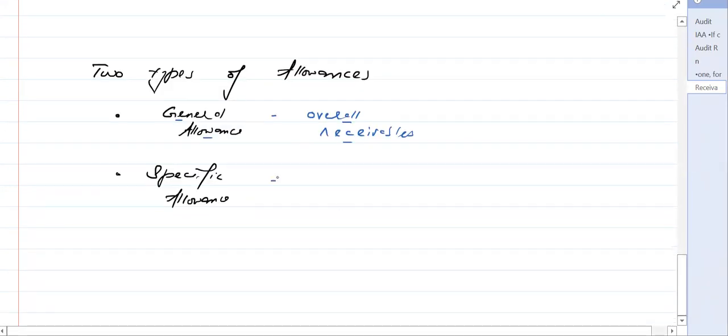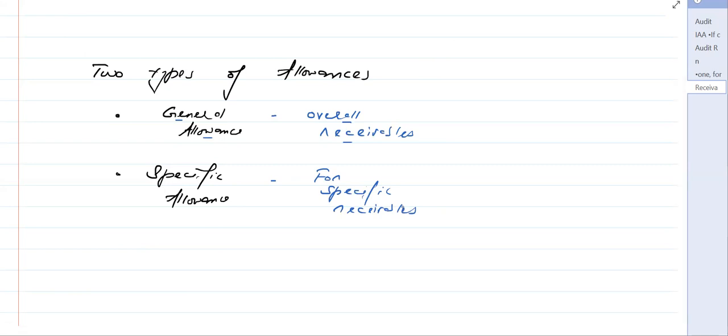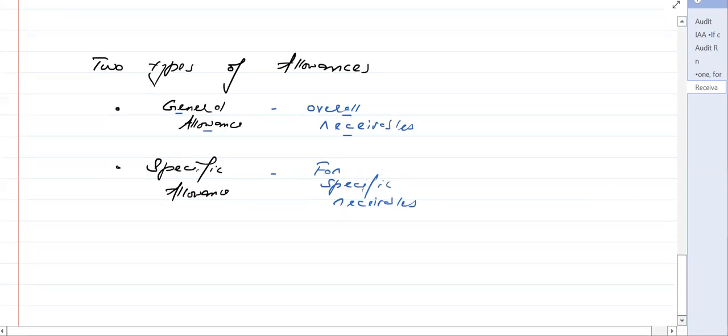you believe, for example, 1% of the total receivables might not pay, or 2% of the total receivables might not pay. This is known as the general allowance, where you're talking about the overall receivables and not specifically about anyone. But for example, you believe Mr. A is doubtful and might not pay, Mr. B is doubtful and might not pay, or Miss C is doubtful and might not pay. Then you create the specific allowance, that means for specific receivables. If there are no specific receivables, then there will be the general allowance, which means the overall percentage of the receivables which you believe might not pay.